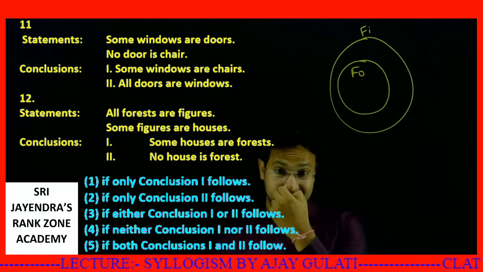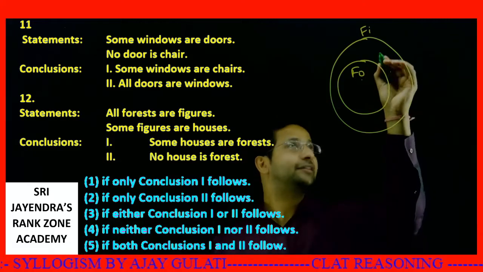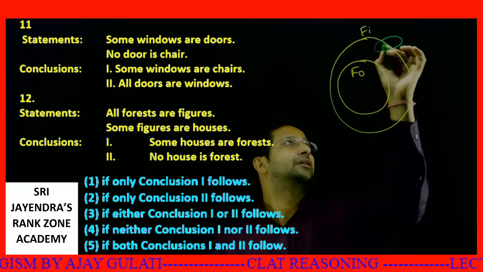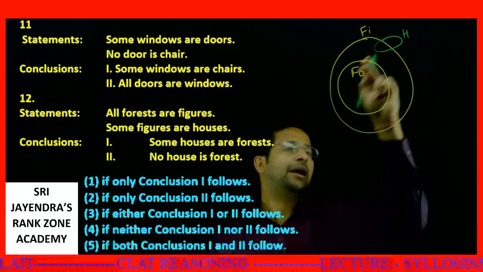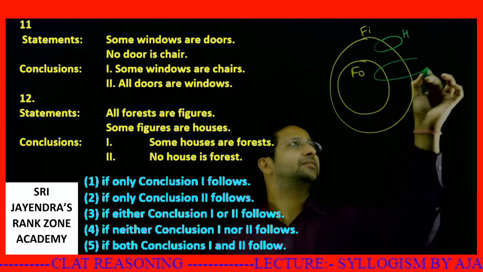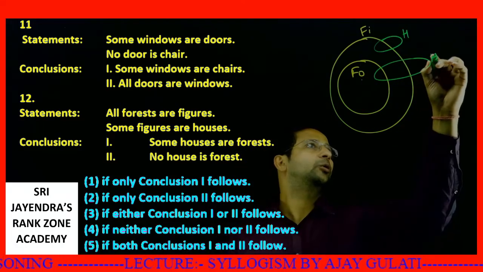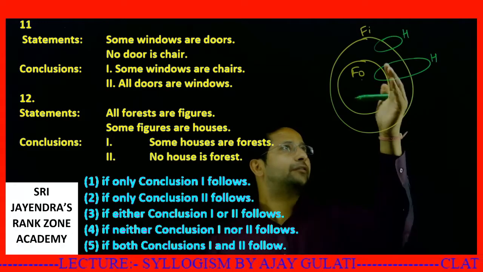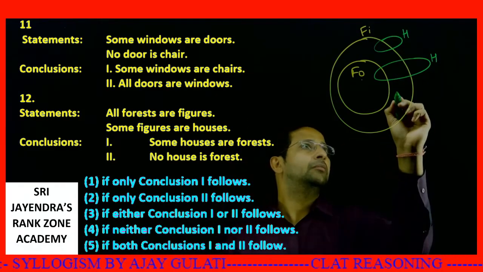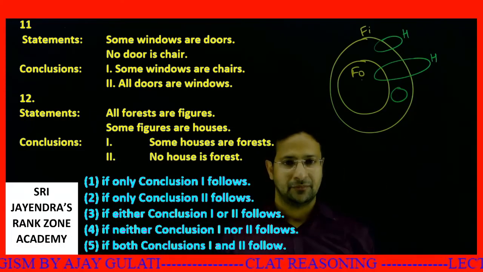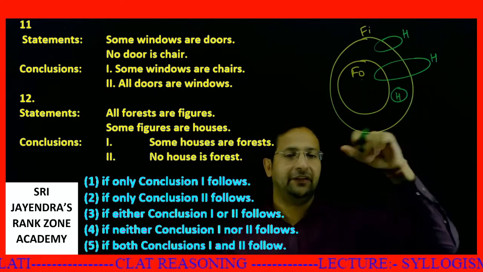Now, next part. Some figures are houses. How can I draw it? There is some intersection. Some figures are houses like this. If I say some figures are houses, H could be like this. Some part is intersection. H could also be like this. It could be like this also. Still some part of the figures intersects with the houses. One more way of drawing this diagram, like this. Some part of the figure is houses, but the entire houses is contained in the figure.